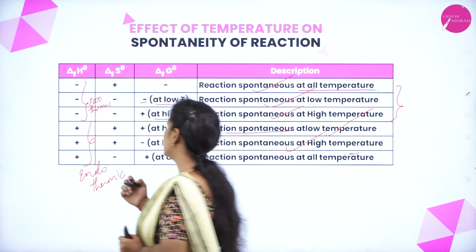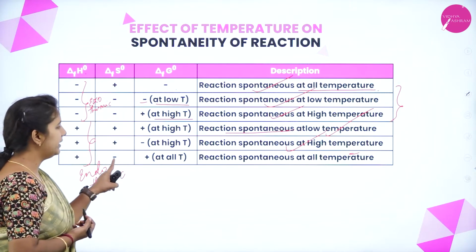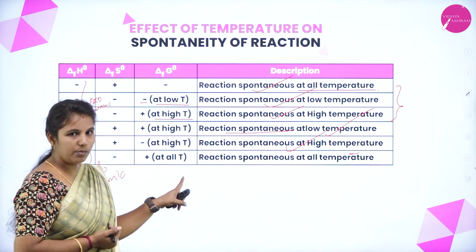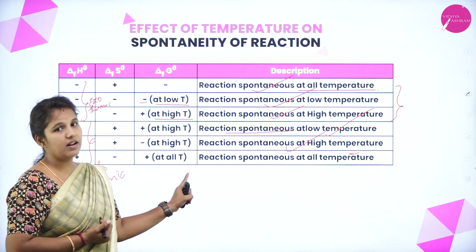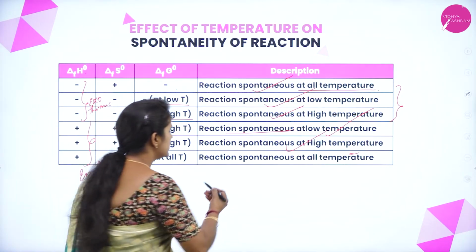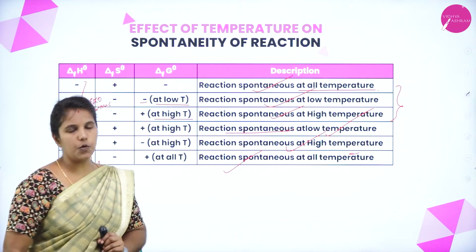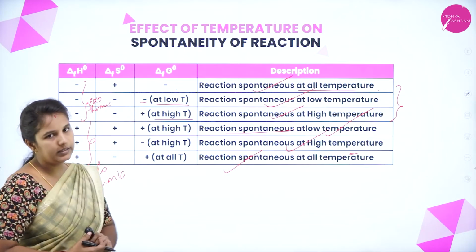Now, if you consider the delta S values to be negative, at all temperatures the delta G values also become positive. This indicates that the reaction is non-spontaneous at all temperatures.